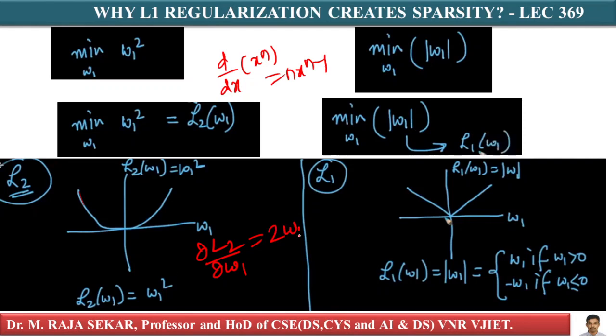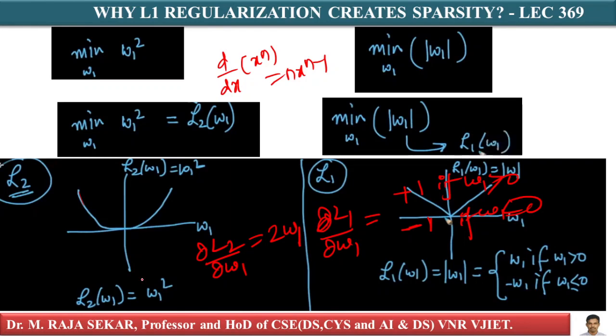So w1 square gives 2w1, isn't it? What about dou L1 by dou w1? It is equal to plus 1 if w1 is greater than 0, and equal to minus 1 if w1 is less than or equal to 0.